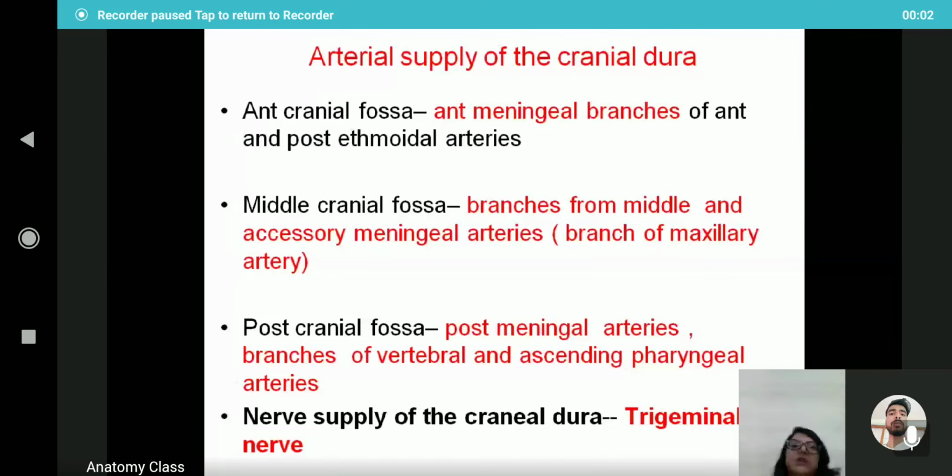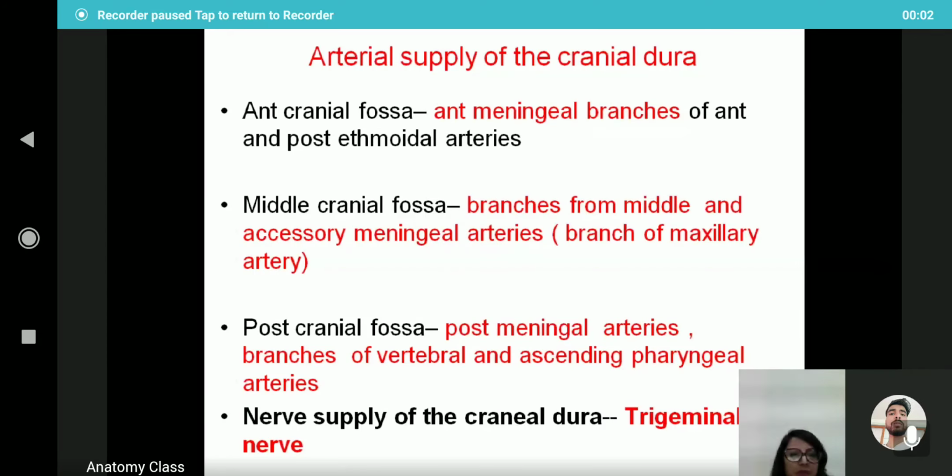So move on to the arterial supply of the cranial dura mater. The anterior cranial fossa is supplied by the anterior meningeal branches of the anterior and posterior ethmoidal arteries. The ethmoidal arteries are branches from the ophthalmic arteries. The middle cranial fossa is supplied by the middle and the accessory meningeal arteries, and these meningeal arteries are branches from the maxillary artery.